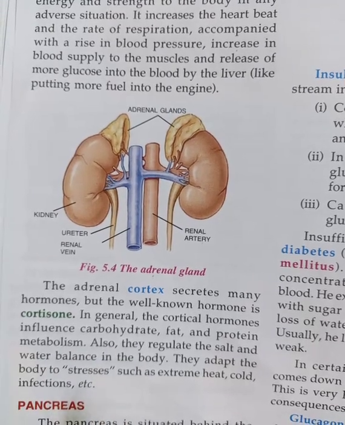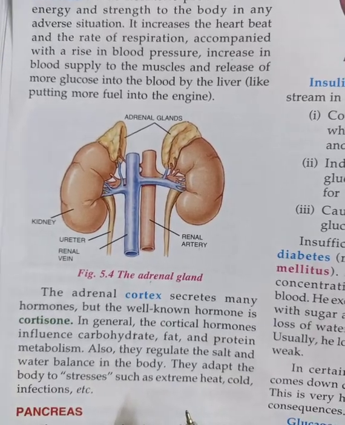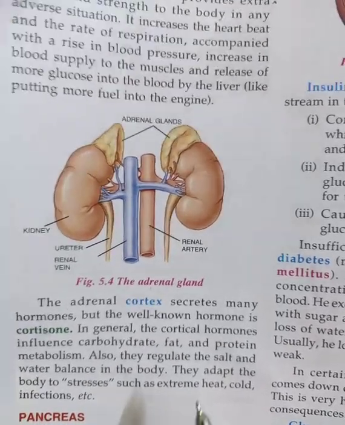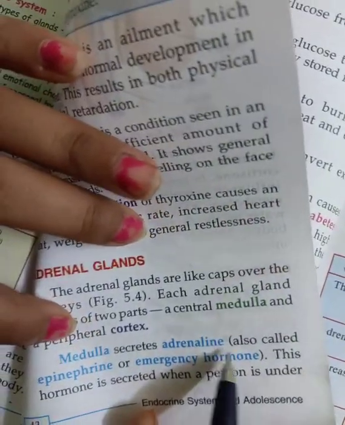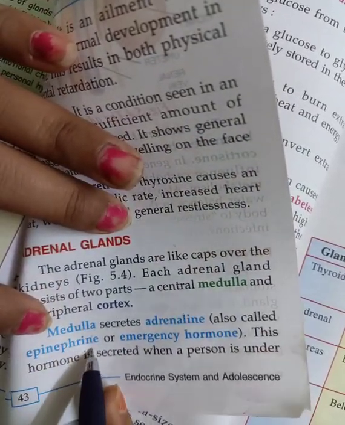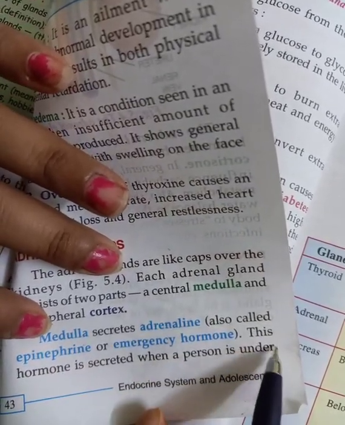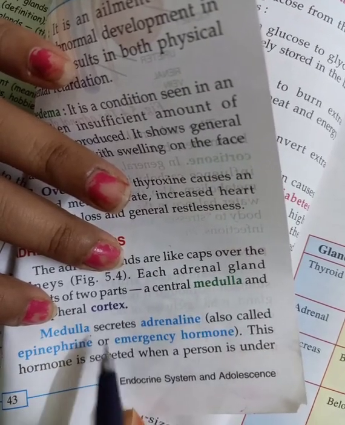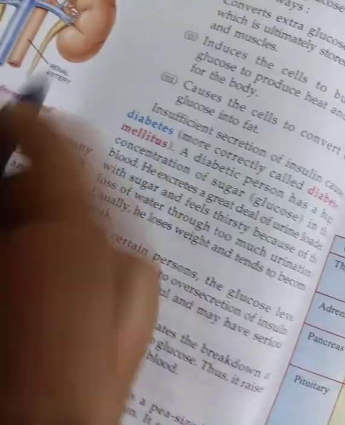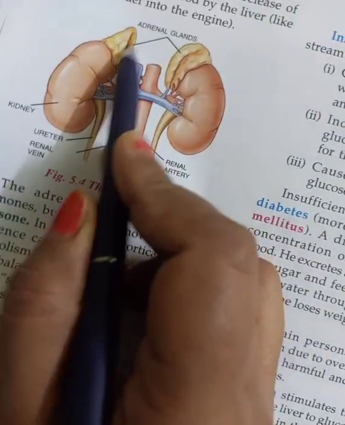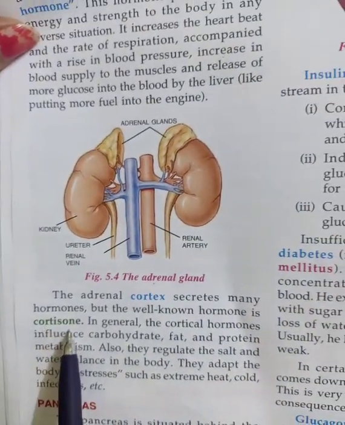As I have told you, the adrenal gland contains two parts, medulla and cortex. It is already given on the previous page. The medulla secretes adrenaline, which is also called epinephrine. The medulla is present in the central part, and the outer cortex secretes cortisone.